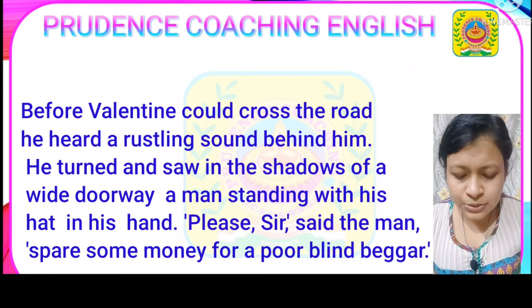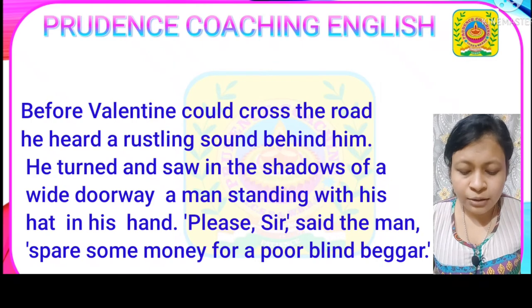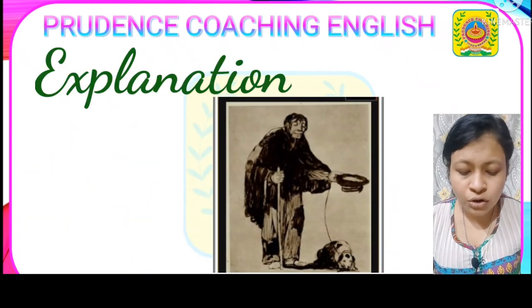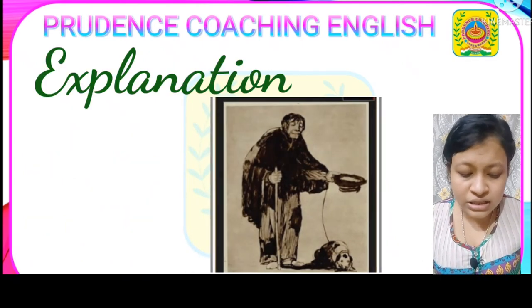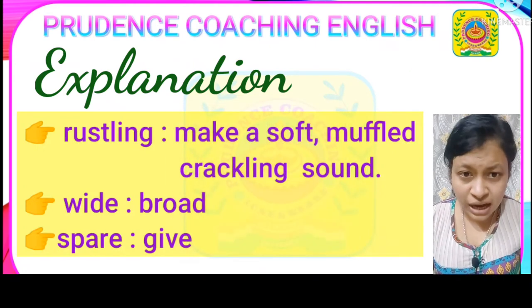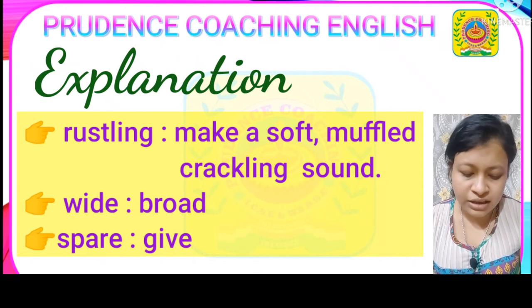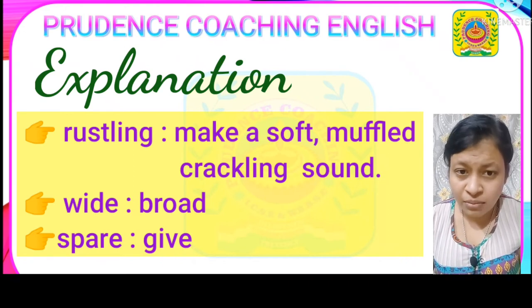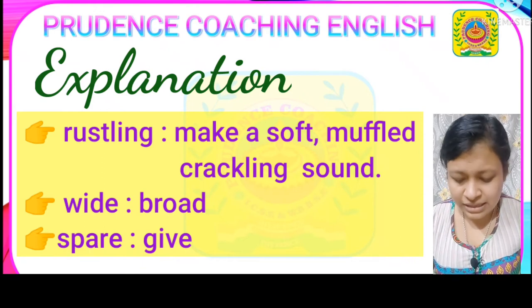So in this particular paragraph we get to know that before Valentine Haüy could cross the road, he heard a rustling sound behind him, and he saw a man in the shadow, and the man was asking for some money from him as the man was blind.